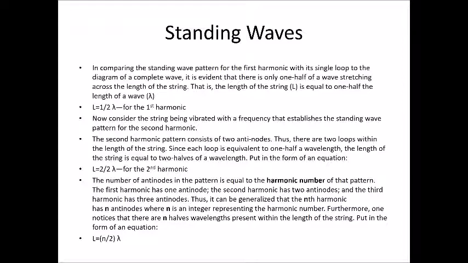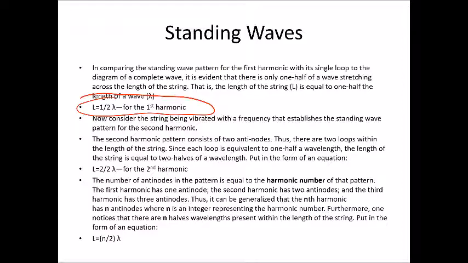So the first harmonic is going to look like one loop on the string or the rope. So what we'll be seeing with the first harmonic is 1/2 of a wavelength. So sometimes we'll use this equation, that the length of the string or the rope is equal to 1/2 the wavelength of the actual wave. Now that's for the first harmonic.